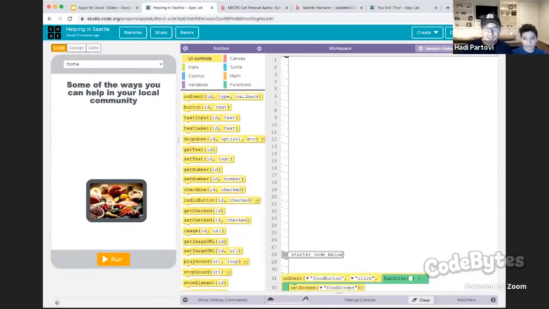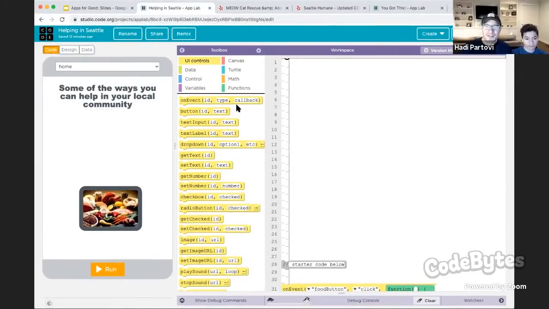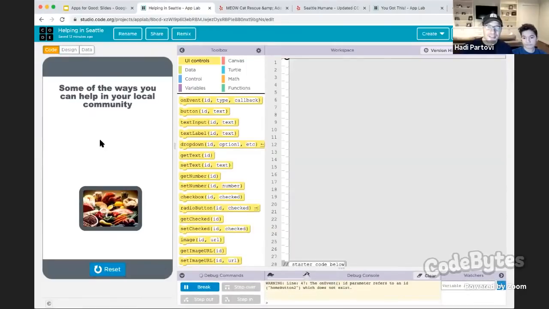And the app that we're building here, you can see the app on the left and the code is going to be on the right. And I'm going to run this app, and it's not complete yet. It shows some of the ways you can help in your local community.